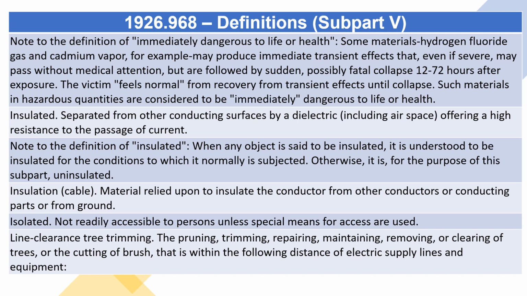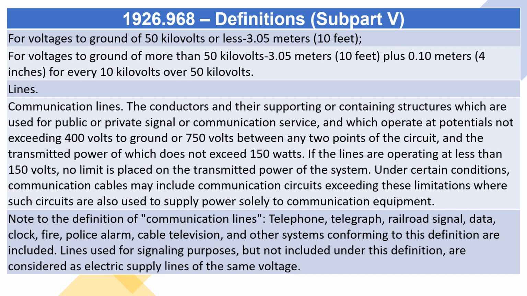Line clearance, tree trimming. The pruning, trimming, repairing, maintaining, removing, or clearing of trees, or the cutting of brush, that is within the following distance of electric supply lines and equipment. For voltages to ground of 50 kV or less, 3.05 meters, 10 feet. For voltages to ground of more than 50 kV, 3.05 meters, 10 feet, plus 0.10 meters, 4 inches, for every 10 kV over 50 kV.